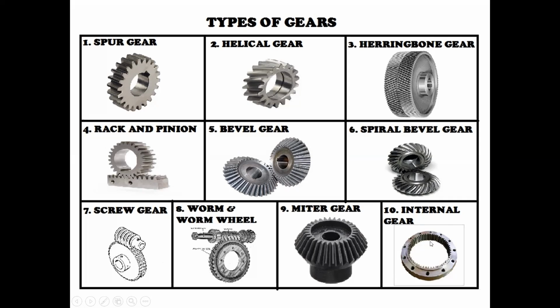The internal teeth mesh with another wheel, connected with one pinion internally. That type of meshing is there in annulus gears, our internal gears.